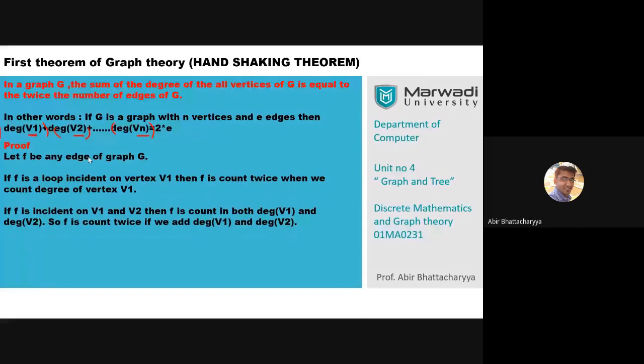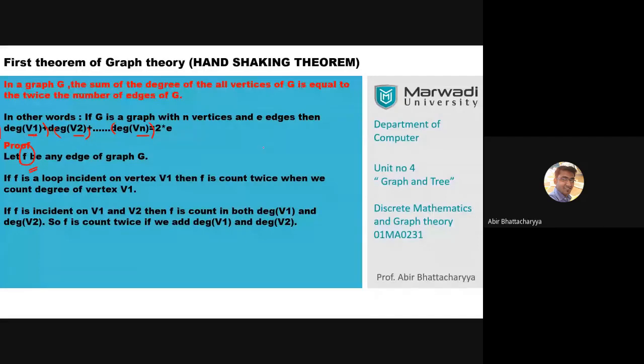We are going to prove it in this manner. First of all, let f be any edge of that particular graph G. Now there are two possibilities. Either it is a straightforward edge, or another possibility is that f is a self loop.